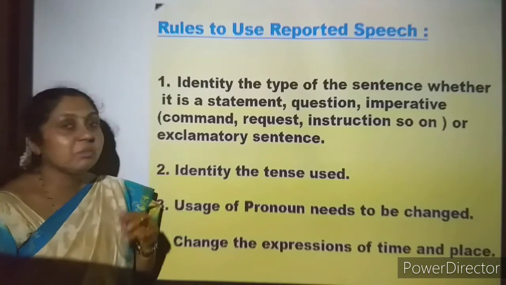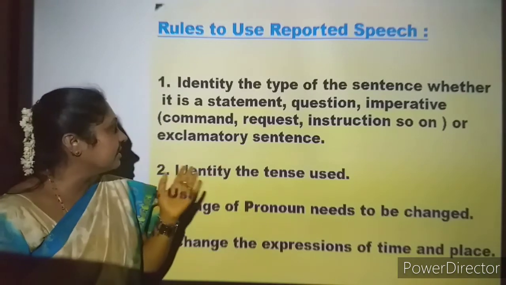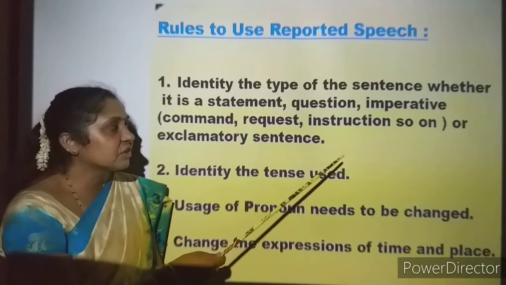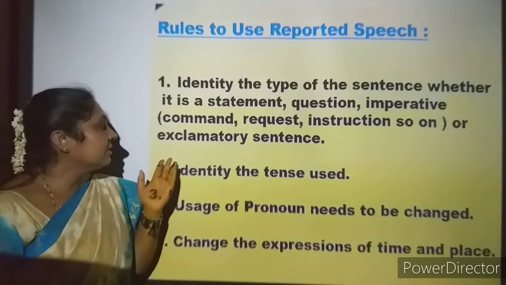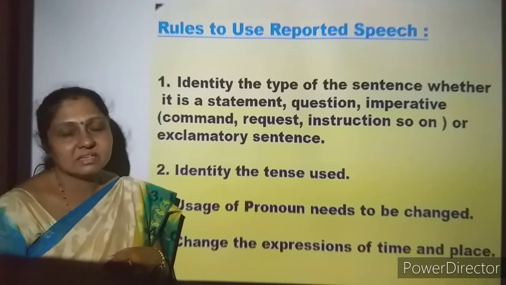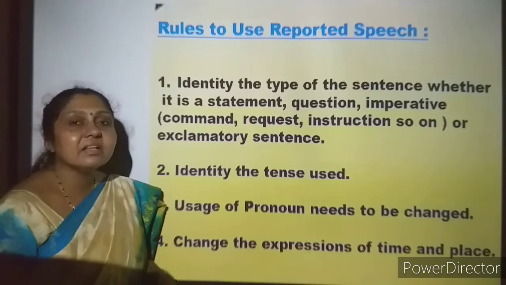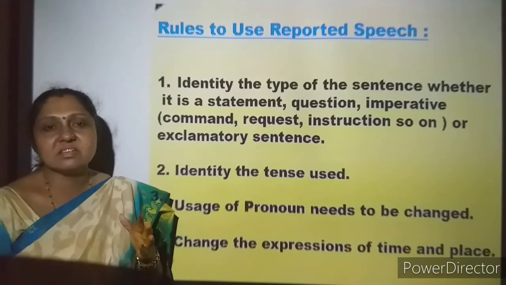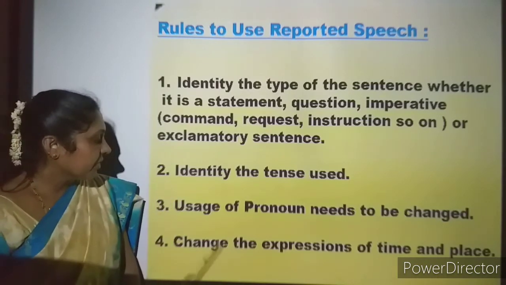Then identify the tense used. You have to see in which tense the sentence is expressed, present, past or future.